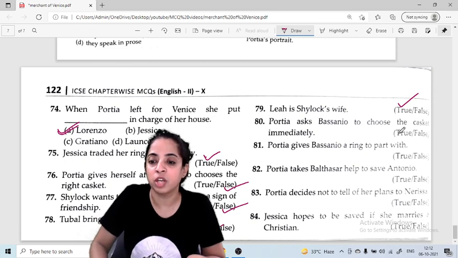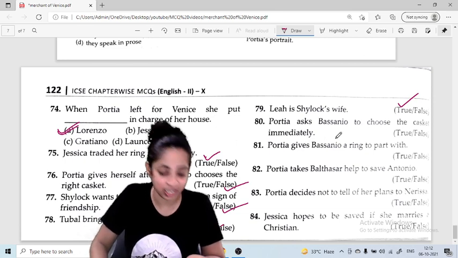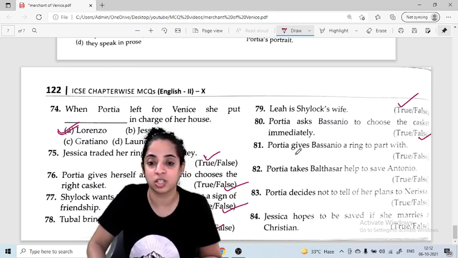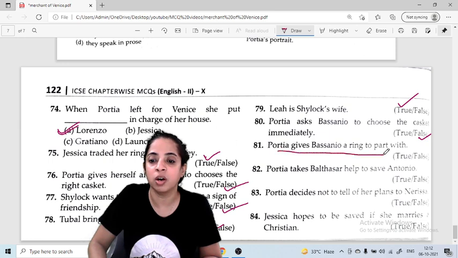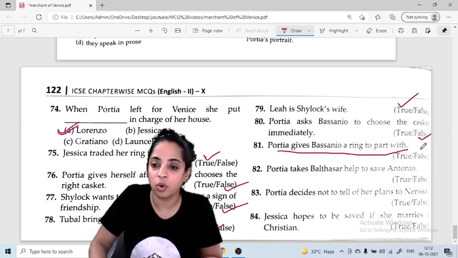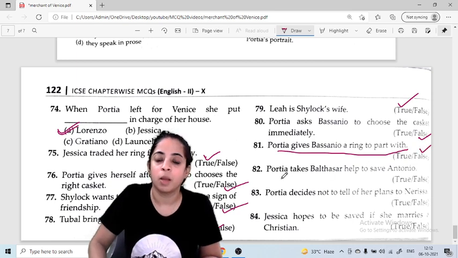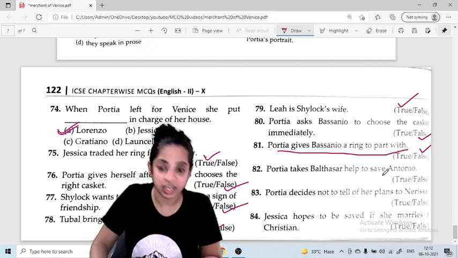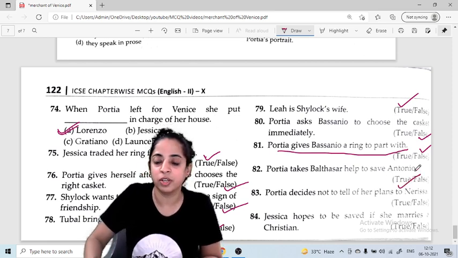Portia asked Bassanio to choose the casket immediately. No, because she told him to wait. So false is the correct answer. Portia gives Bassanio a ring to part with. Is it correct? No, it is false. Portia takes Balthasar's help to save Antonio. Yes, of course. She made use of him.